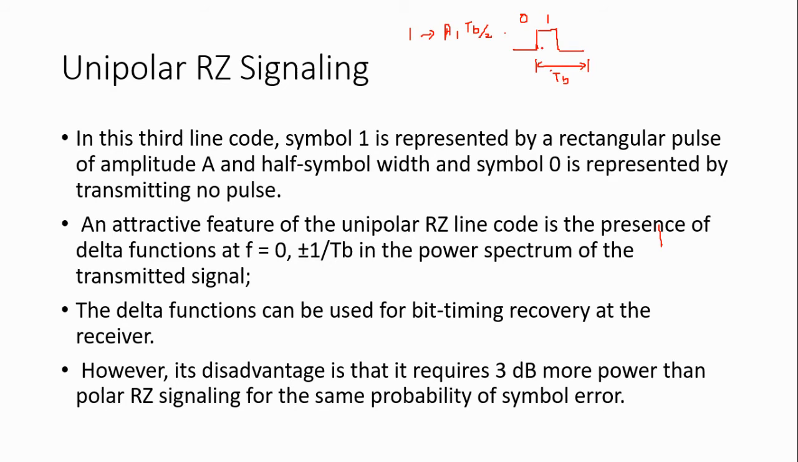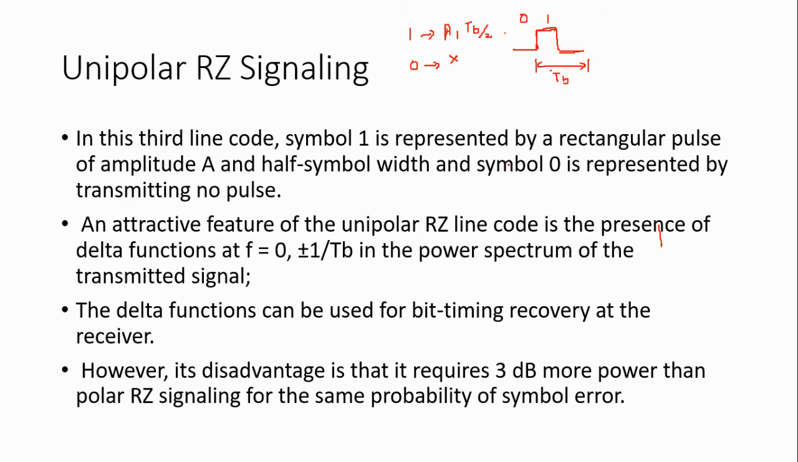For this half of the time period, a rectangular pulse with amplitude A will be transmitted, and for the remaining half it comes to 0. Symbol 0 is represented by no pulse being transmitted.